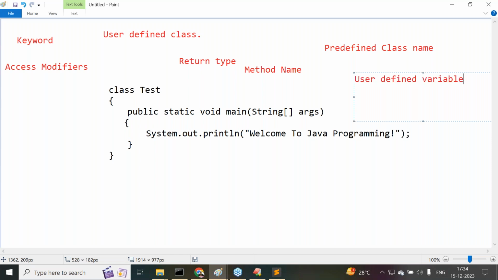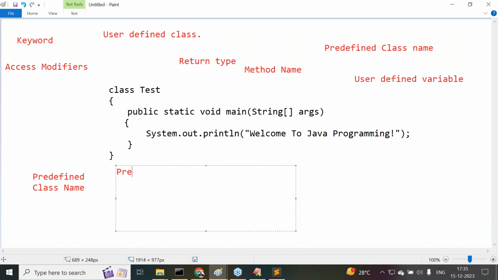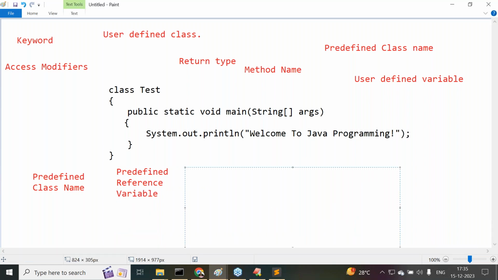Next, System is a predefined class name. Out is a predefined reference variable. And println is a predefined method to display the data.